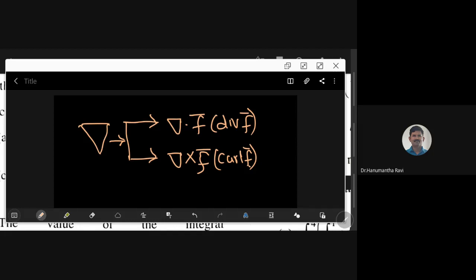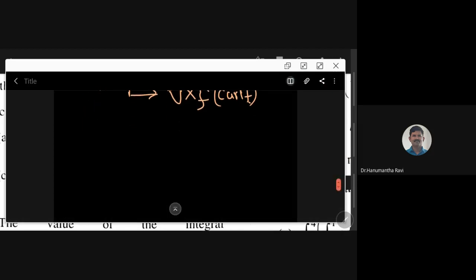So when the gradient operator or the vector differential operator acts on a scalar, it delivers a vector value, and when it acts on a vector field, it can deliver either a scalar value or a vector value. If it delivers a scalar value, it is called the divergence of F bar. If it delivers a vector value, it is called the curl of F bar. So how can the divergence of F bar be defined?